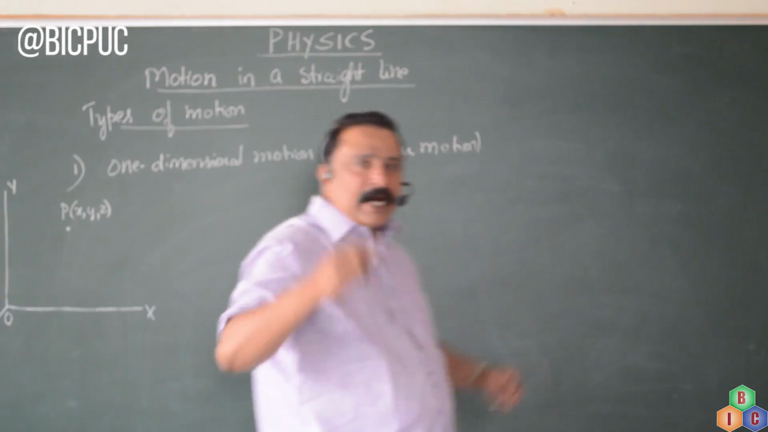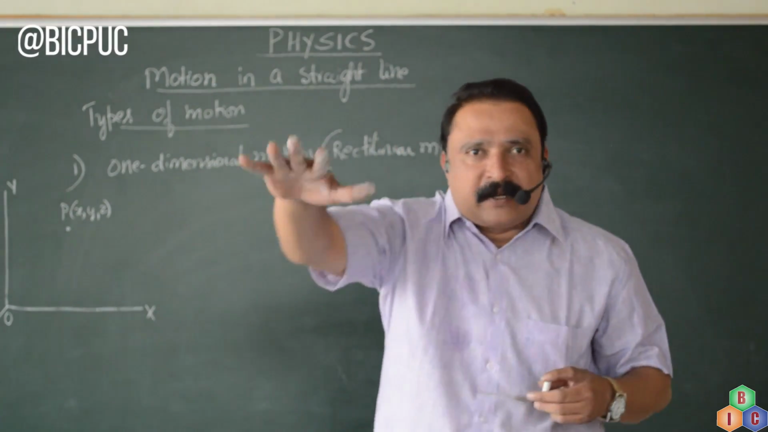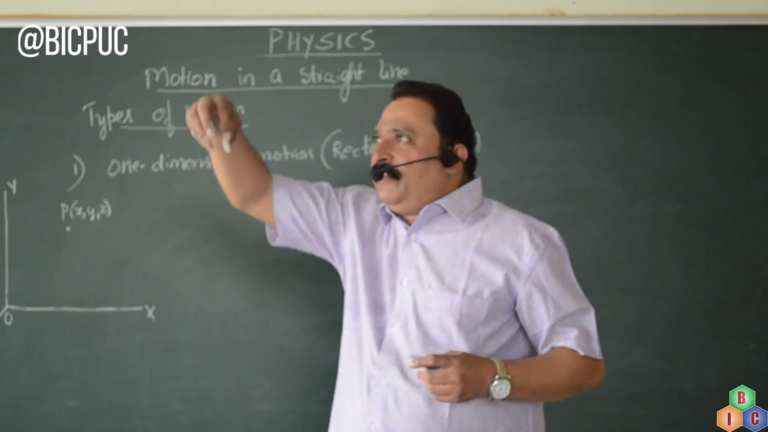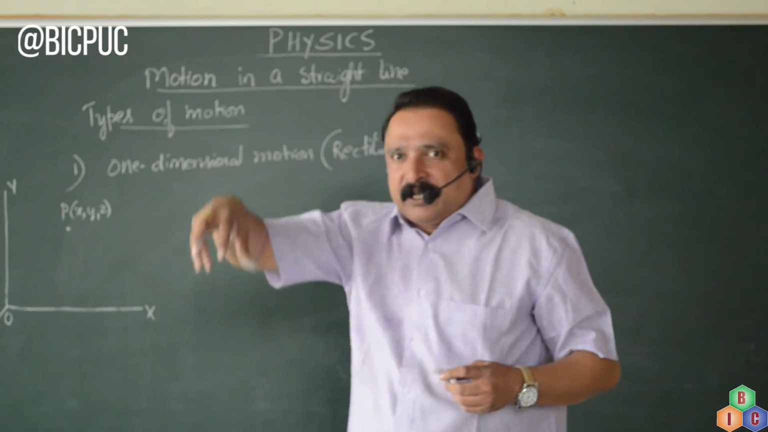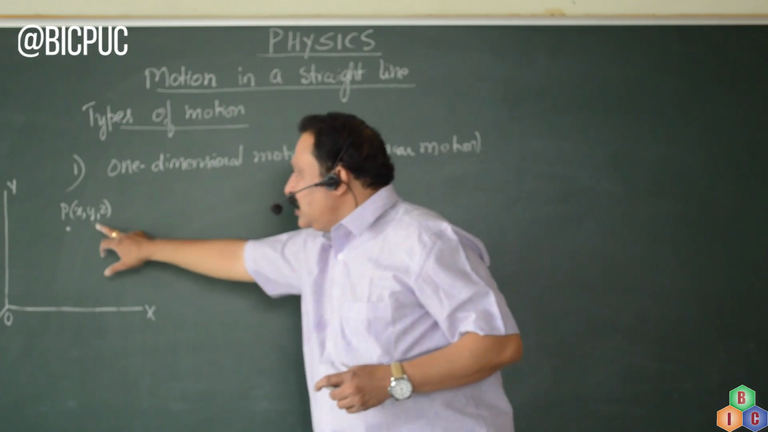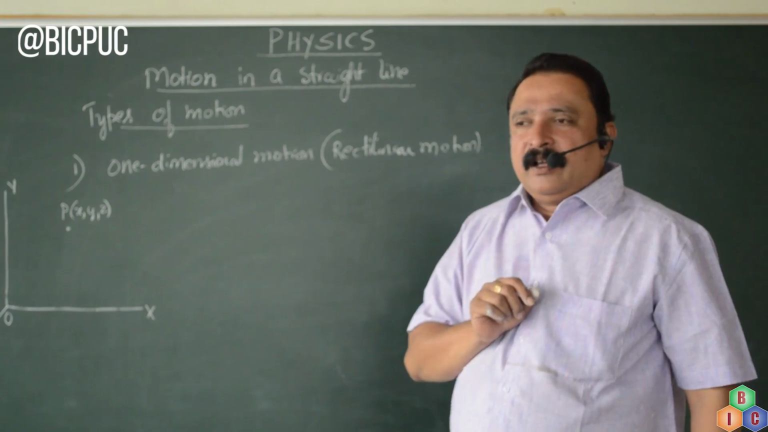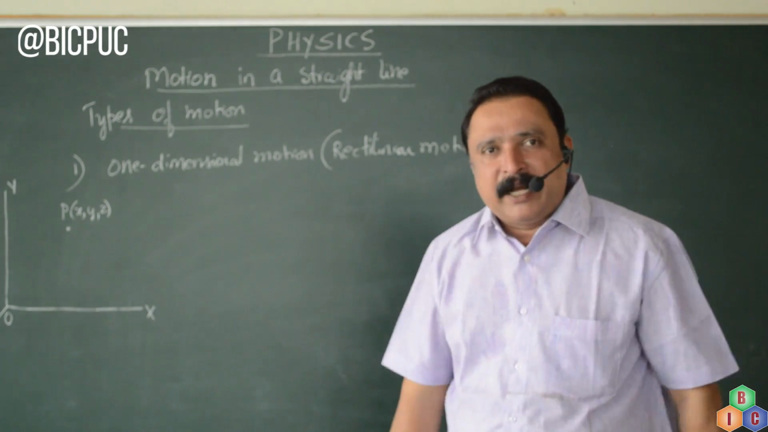Example for one-dimensional motion is the motion of a car on a straight path. Or if you drop a body from a certain height, then only one of the coordinates is changing with respect to time. A train moving on a track is a one-dimensional motion.